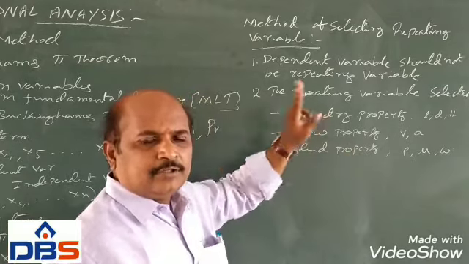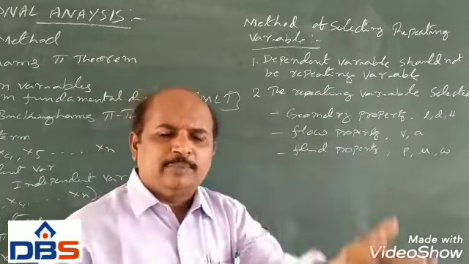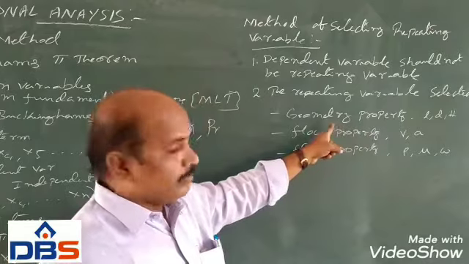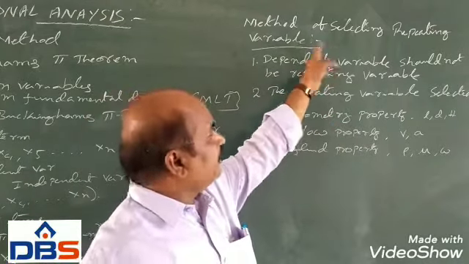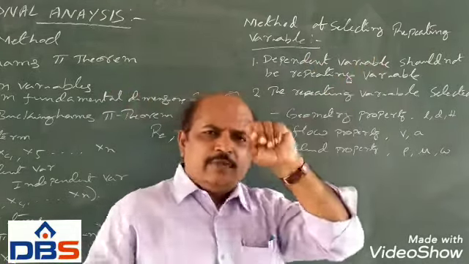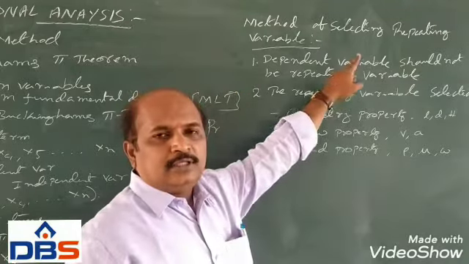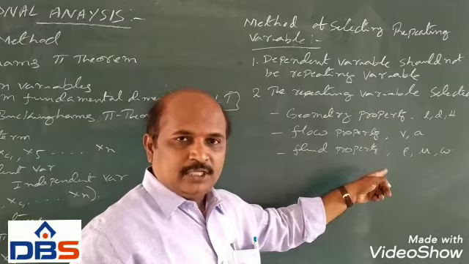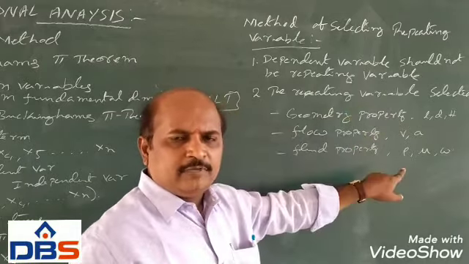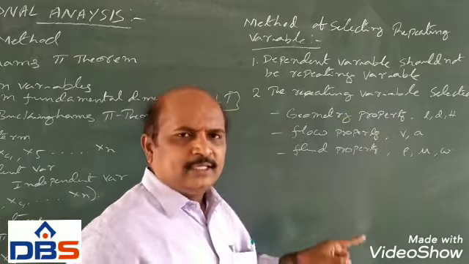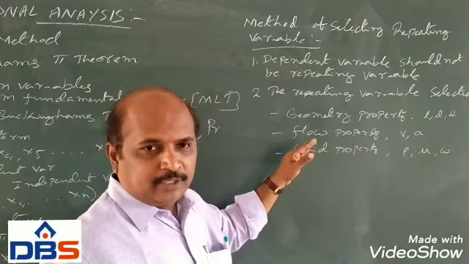These 3 variables will be the repeating variables, and in every pi term, all the 3 repeating variables will be there.